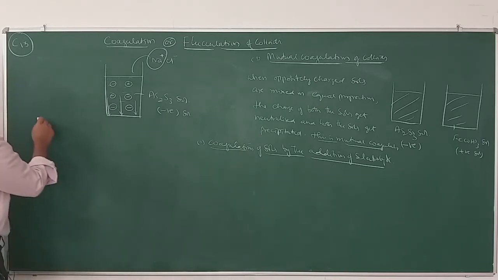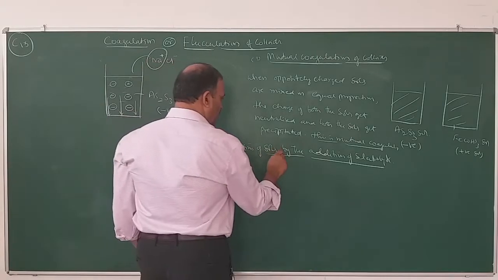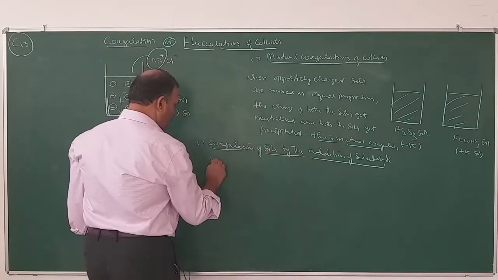So how can coagulation be achieved by the addition of an electrolyte?